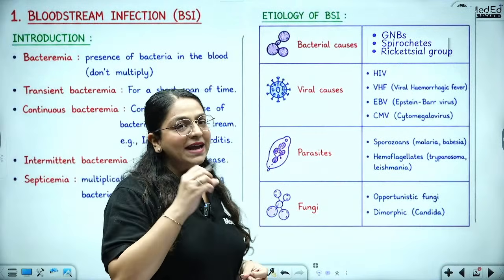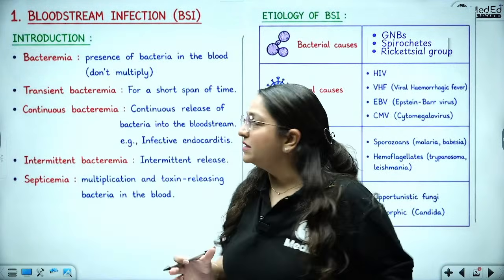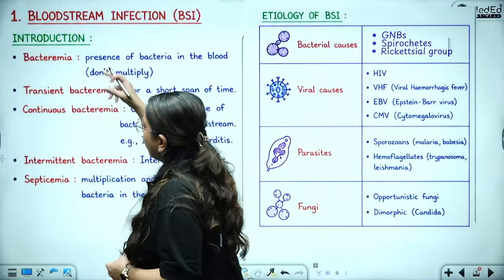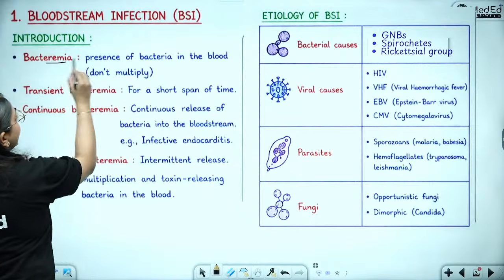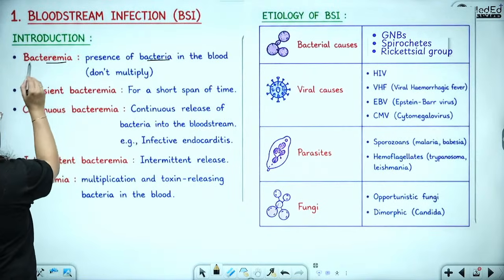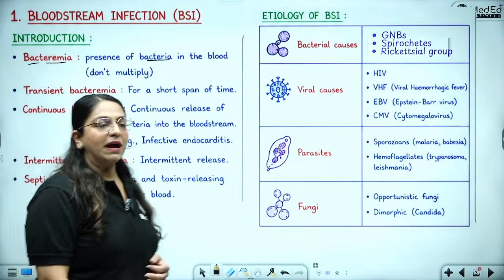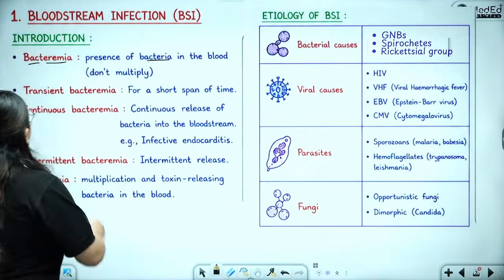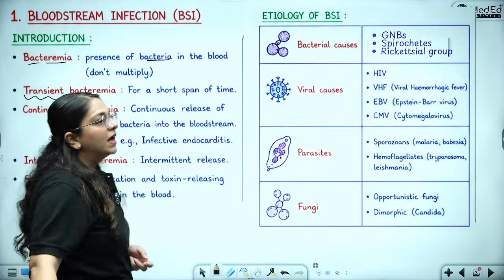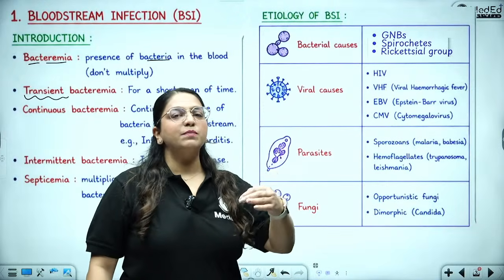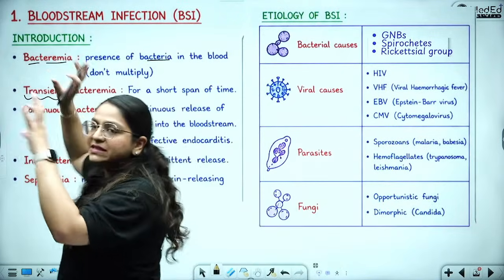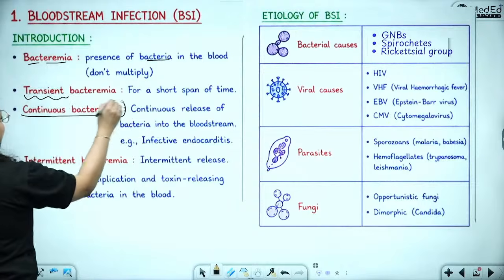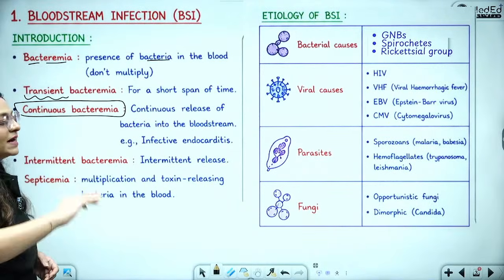So when I say bloodstream infections, of course, there are some important terms that we need to know. So what is bacteremia? It is the presence of bacteria in the blood. That's it. Bacteremia. Emia means blood. Bacter means bacteria in the blood. Then you have transient bacteremia. This means that bacteria just comes in the blood for a short amount of time, and then it goes away inside the organs. Continuous bacteremia means continuous release of bacteria.